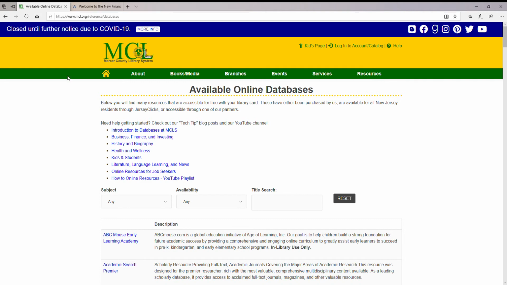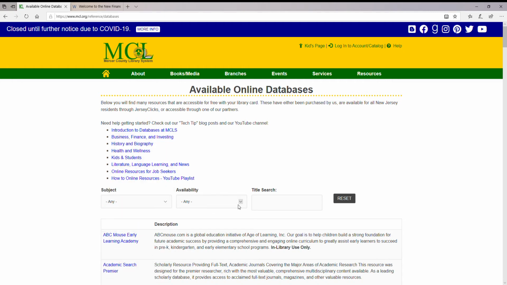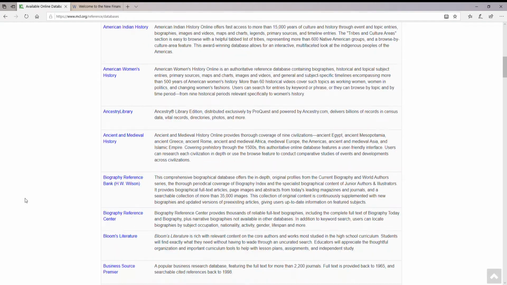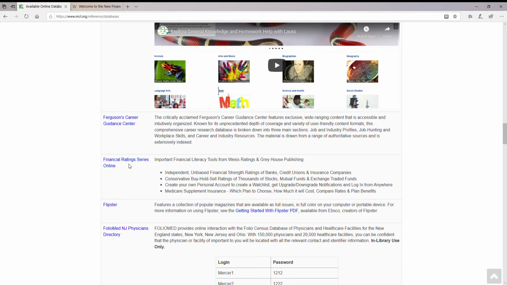There is a subject drop down. There's also a title search. So if you want to use those, you can find the investment listings, or you can go ahead and click on title search and type in financial series. The other thing is we're just going to scroll down and you'll see it is listed under the F's under the financial rating series. And here's a little blurb about what the database does.